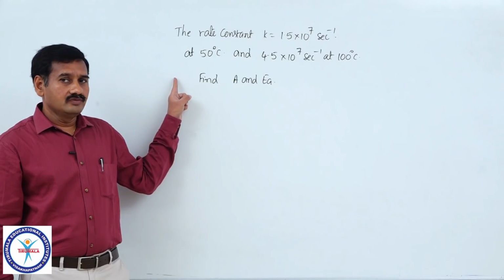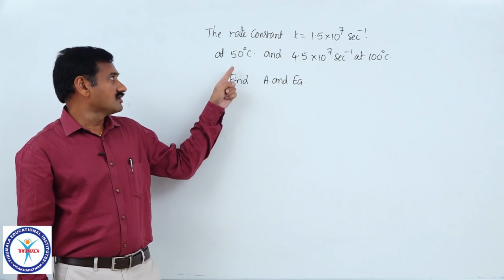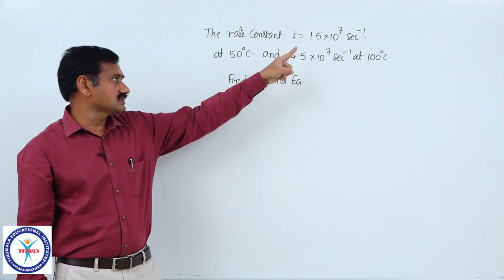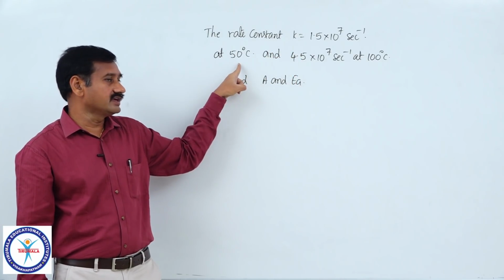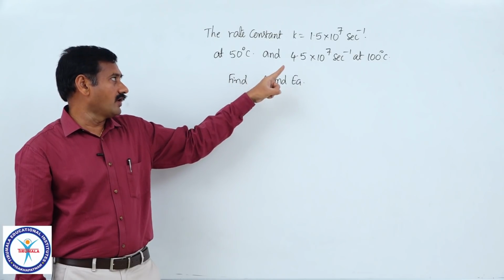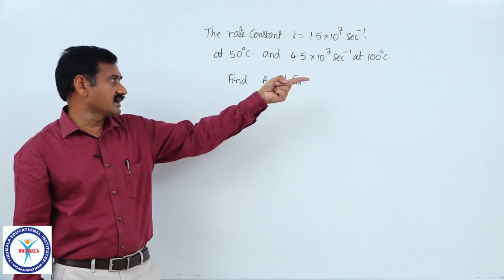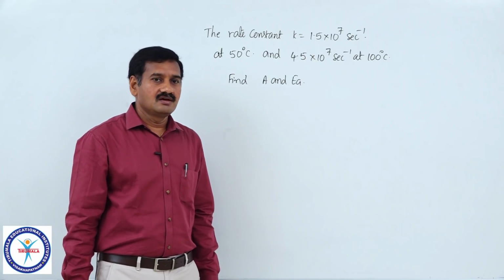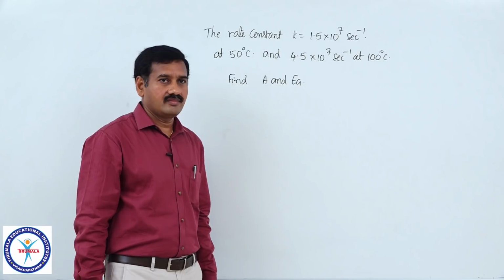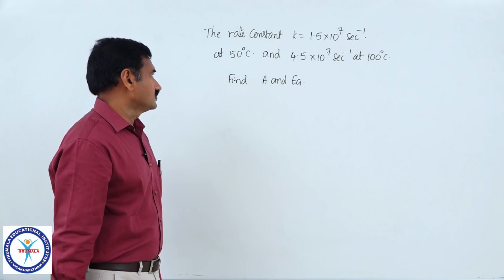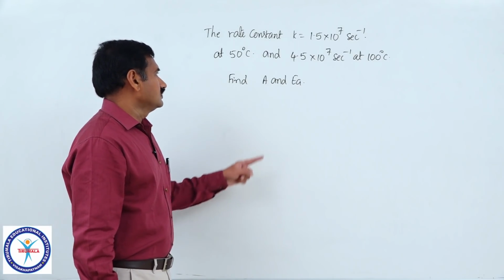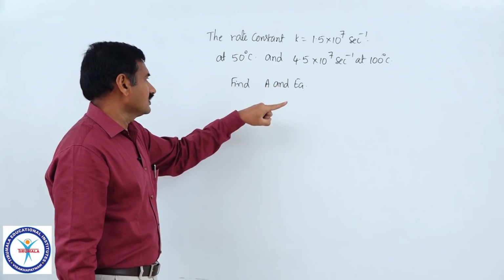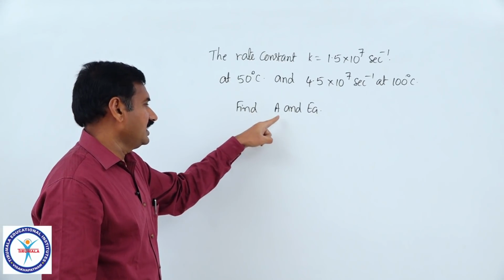This is the question given to you. Rate constant of a reaction K equal to 1.5 into 10 power 7 per second at 50 degrees centigrade and 4.5 into 10 power 7 per second at 100 degrees centigrade. Find activation energy as well as Arrhenius constant A. Which equation you have to use? Values of rate constant at two different temperatures were given. Two different temperatures are also given to you. You have to find out A and EA.